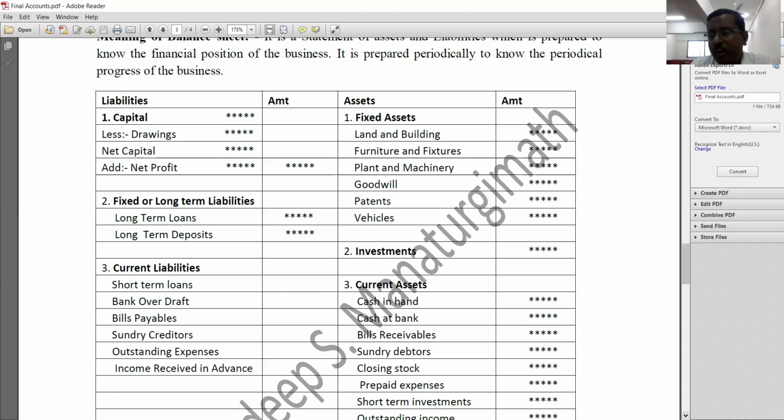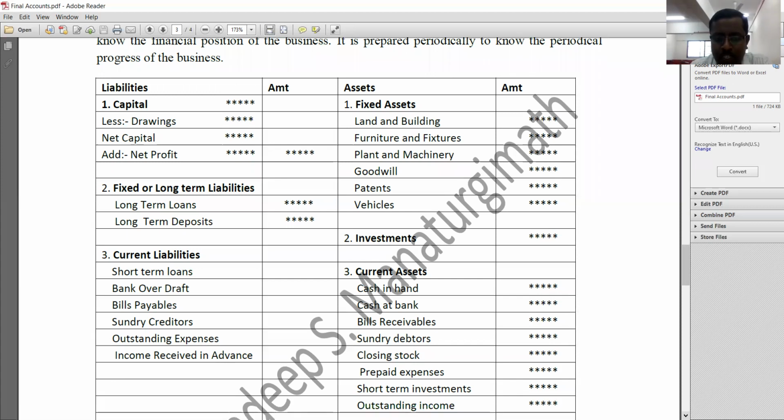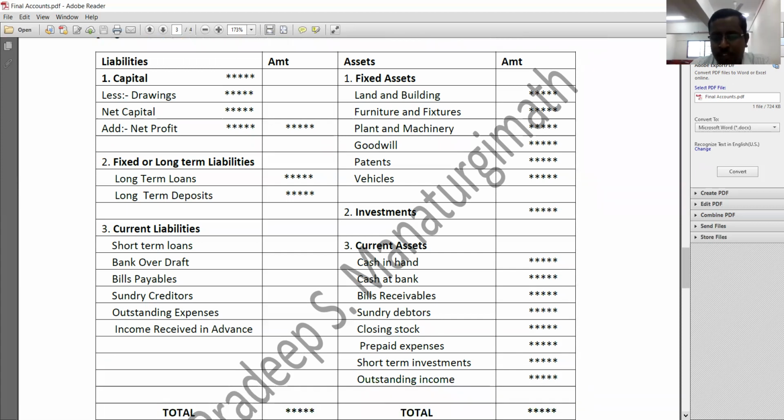Then later you need to record investments. If there are any investments, they must be recorded. See here, what is investment? If we invested money in our own business, it is called capital. If we invested money in somebody else's business, it is called investment. So investment is also a kind of property or asset. It must be recorded below the fixed asset.